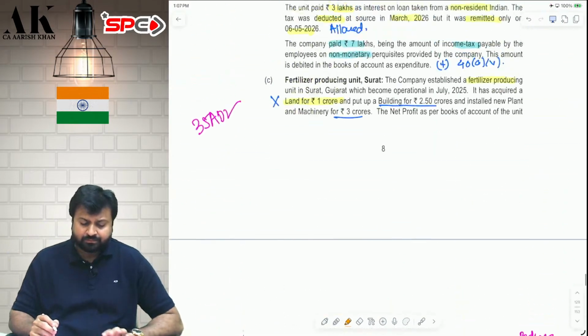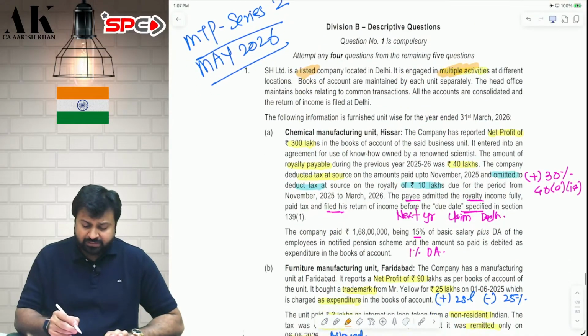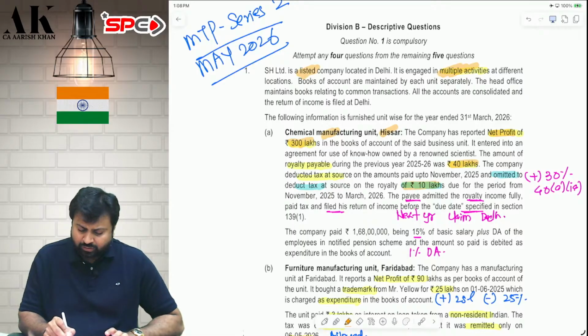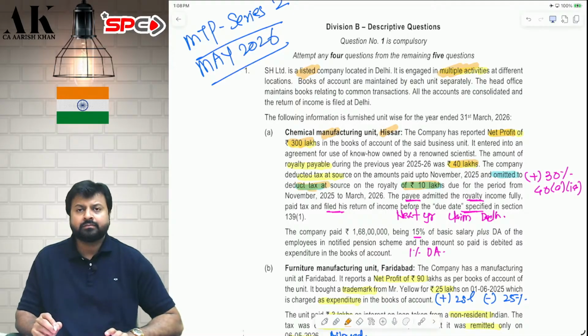Let's start with the first business. The first business is a chemical unit in Hisar. The net profit is 300 lakhs. They have made a total payment of 40 lakh for royalty, but out of that 40 lakhs, on 10 lakh royalty, they have failed to deduct TDS. So this 10 lakh rupees will be subject to 30% disallowance because TDS is not deducted.